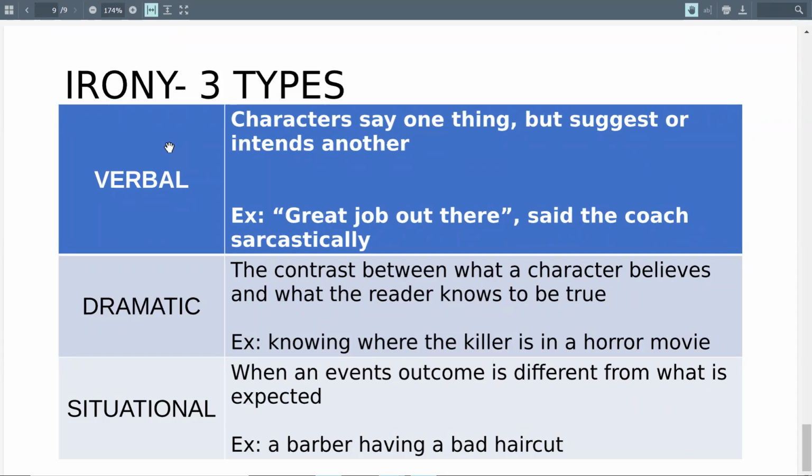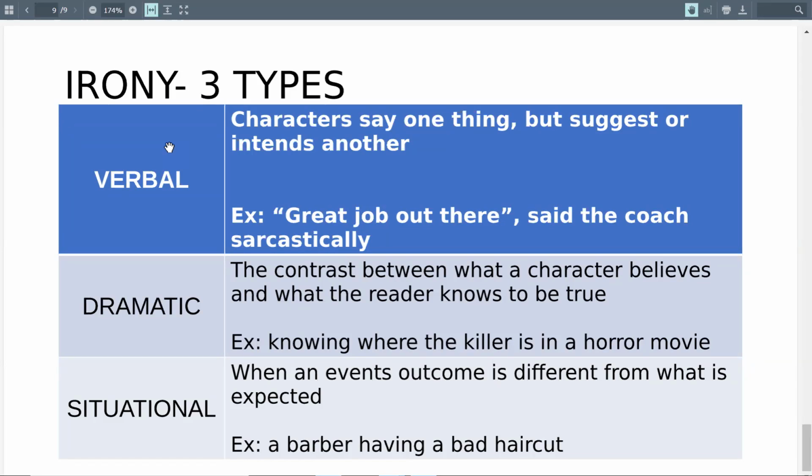Dramatic irony is the contrast between what a character believes and what the reader knows to be true, or the viewer, right? If it's a movie. So an example, knowing where the killer is in a horror movie, maybe, that a character's lying, but the character who they're talking to doesn't know that they're lying.